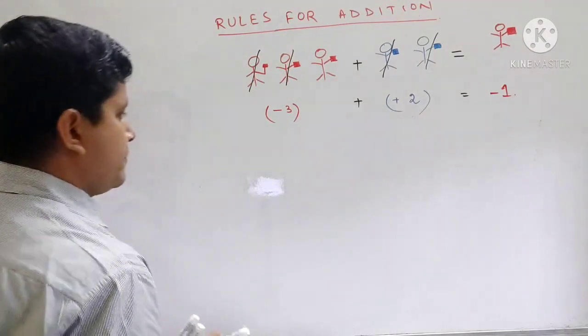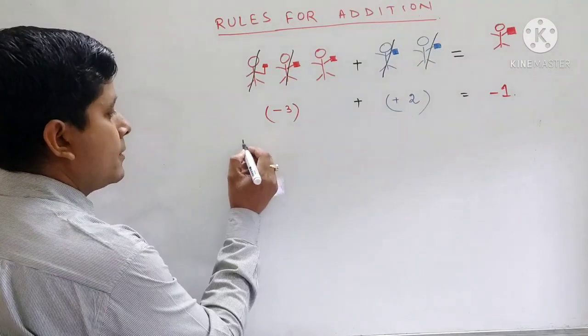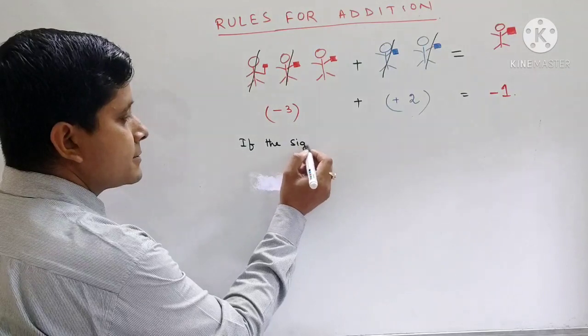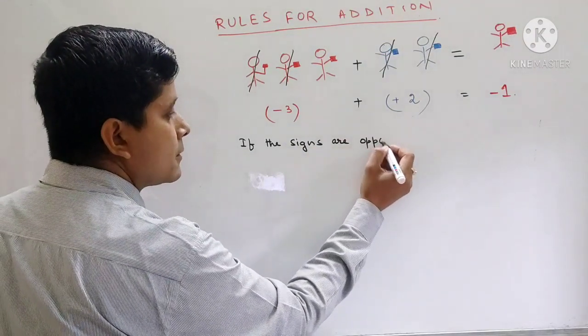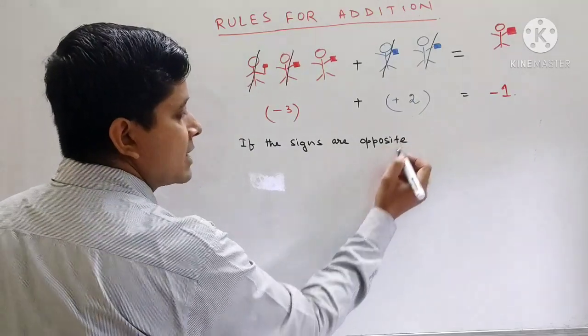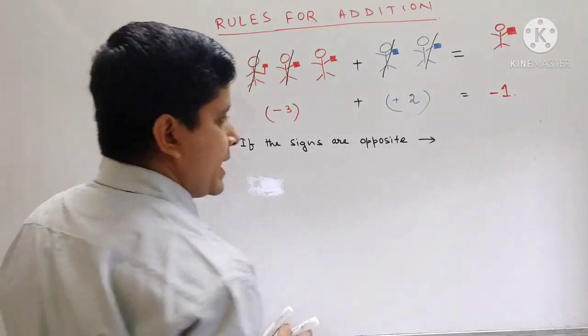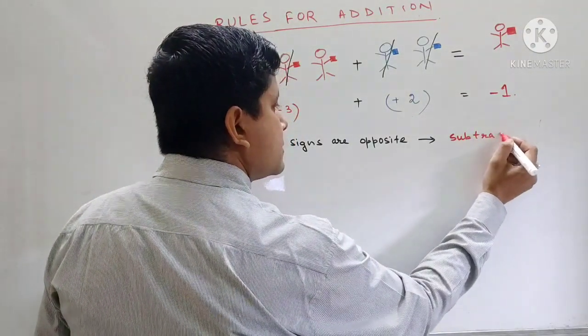So whenever we do addition of integers, if the signs are opposite, let us write the rules here. If the signs are opposite, then what will we do? We will be doing subtraction.